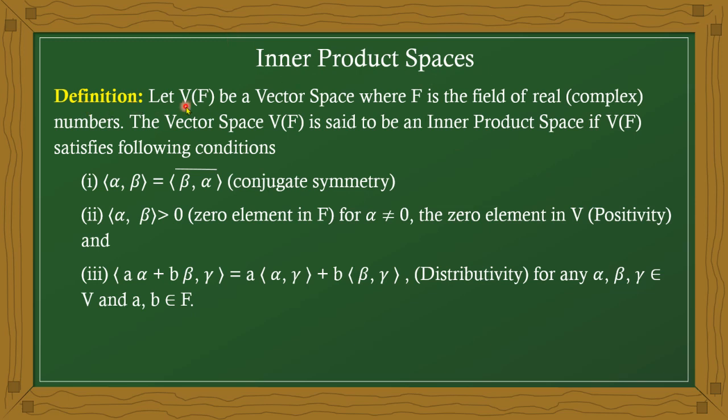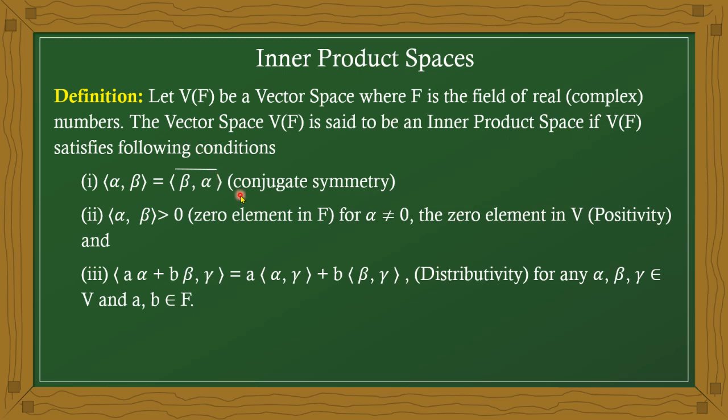Inner product's definition: V of F is a vector space. F is a field. It may be the field of real numbers or complex numbers. The vector space V of F is said to be an inner product space if V of F satisfies the following properties.